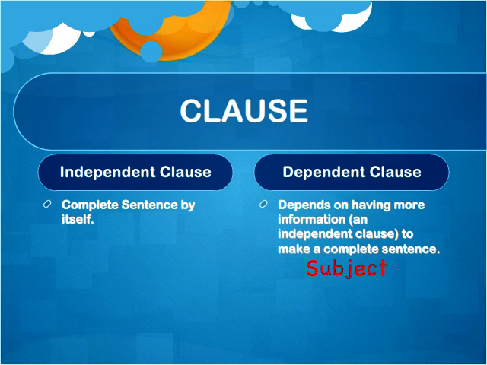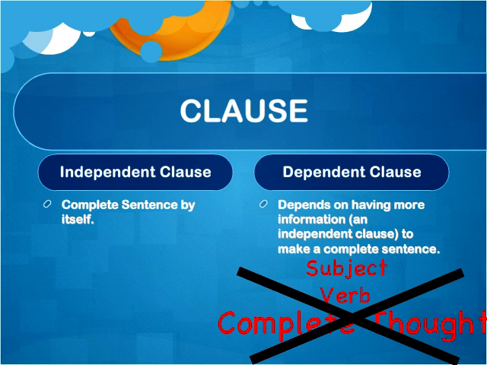They have a subject, a verb, but not a complete thought. An example of an independent clause could be, "I got home late." "I got home late" has a subject and a verb and a complete thought. It could be a sentence by itself.